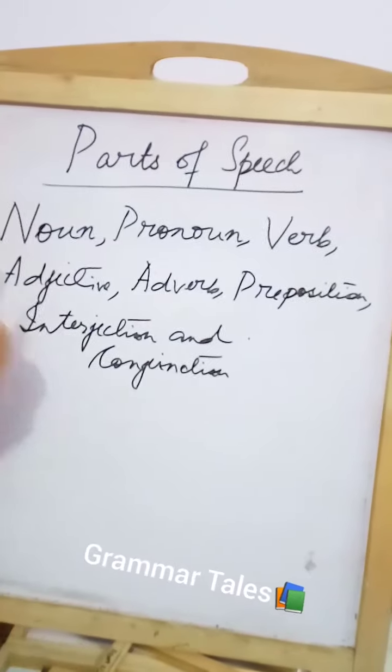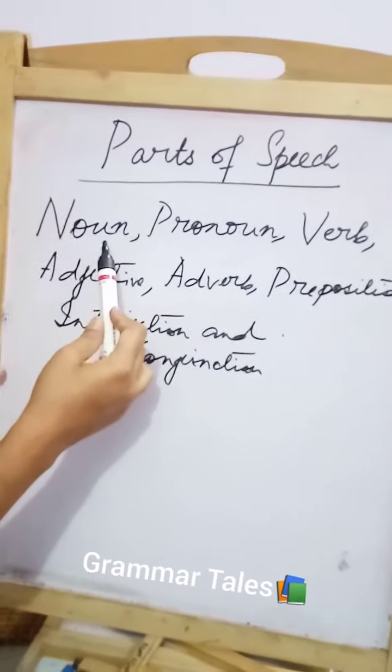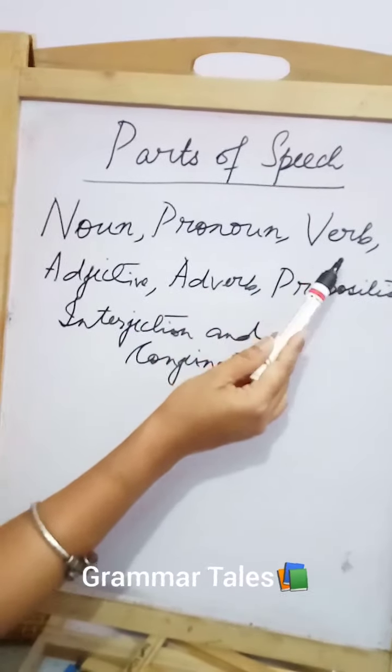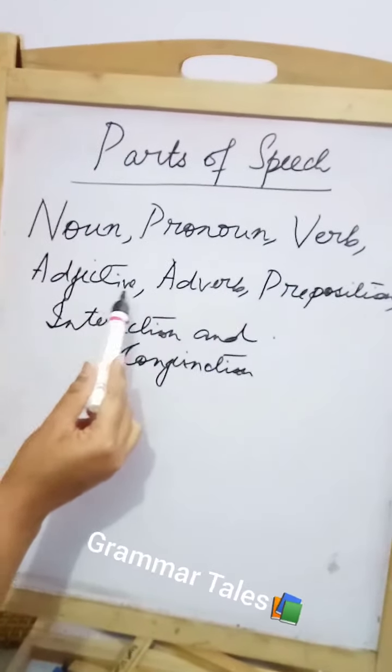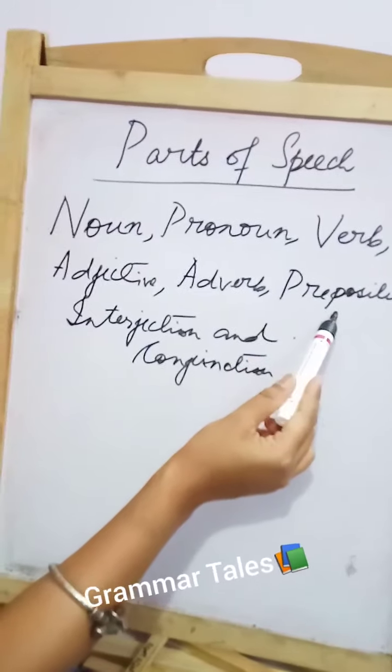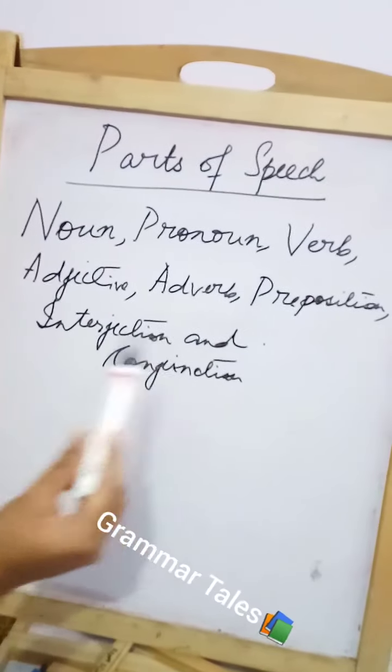So we have our parts of speech. What are these? Noun, pronoun, verb, adjective, adverb, preposition, interjection, and conjunction.